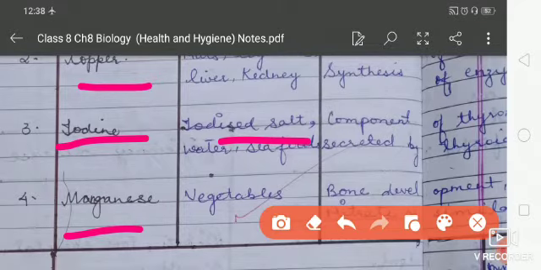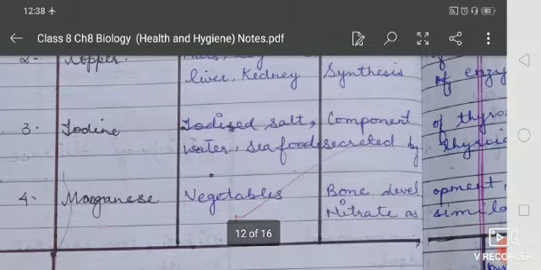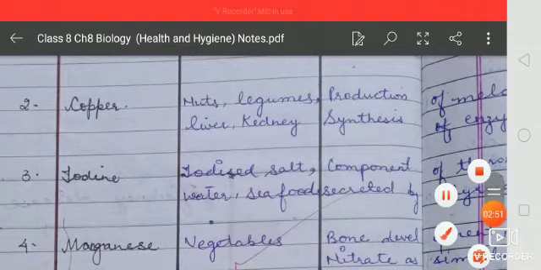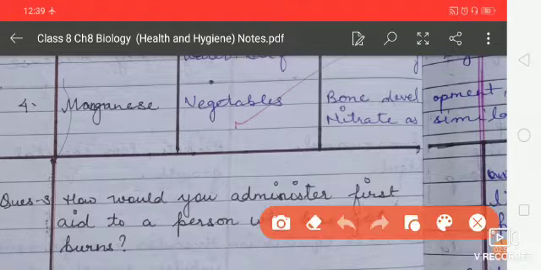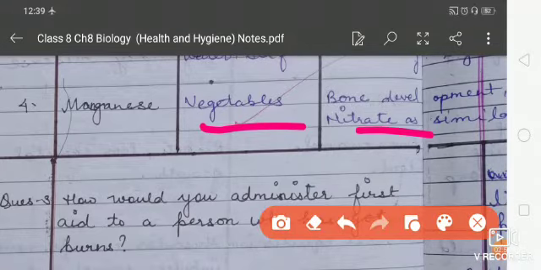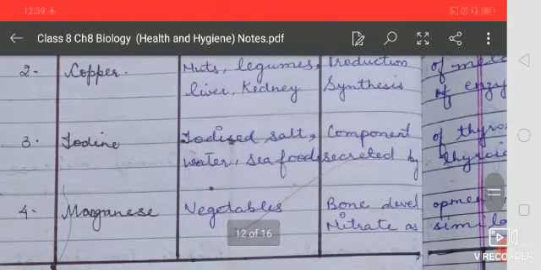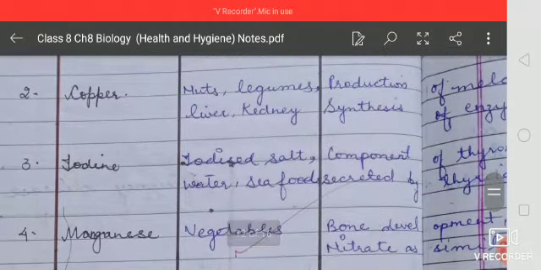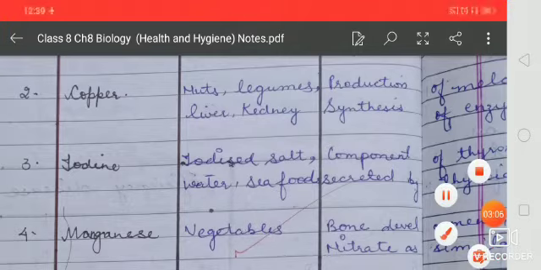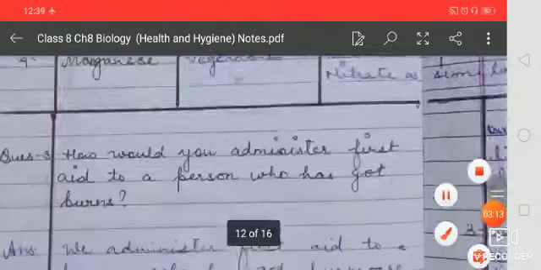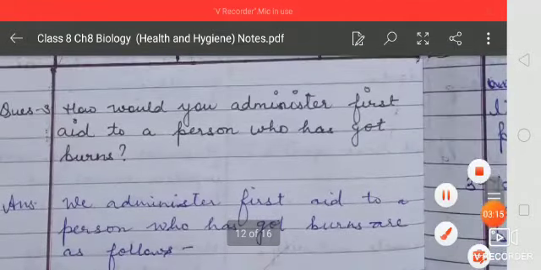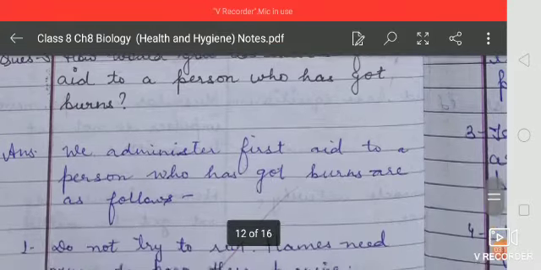Copper you will find in nuts, legumes, liver, kidney, and manganese you will find in vegetables. It increases the strength of bones, and iodine regulates the function of thyroxine hormone, and copper is also important for the body. So these macronutrients and micronutrients both are important for our body.